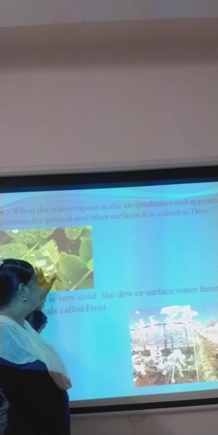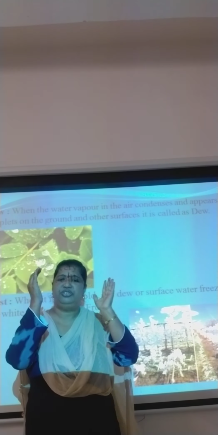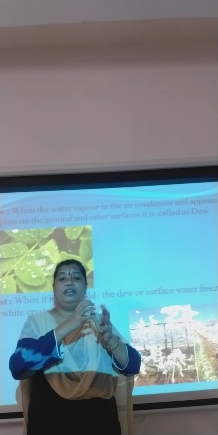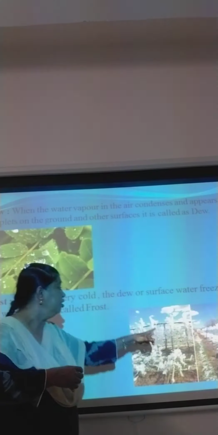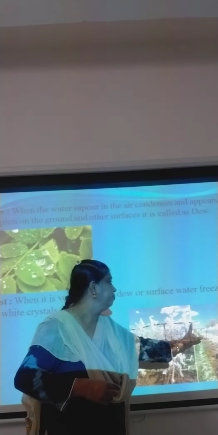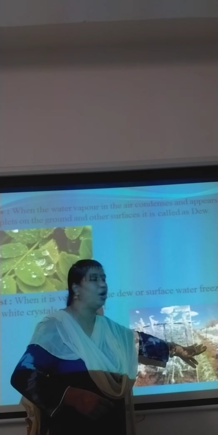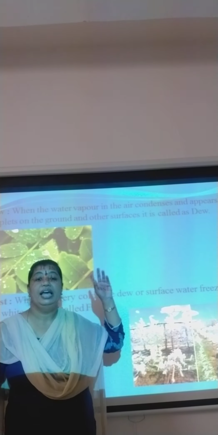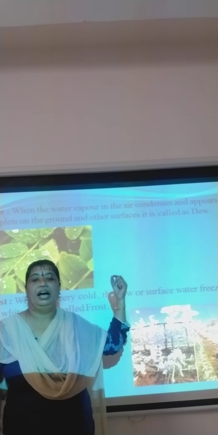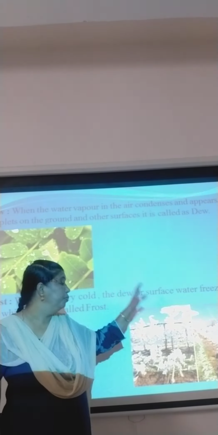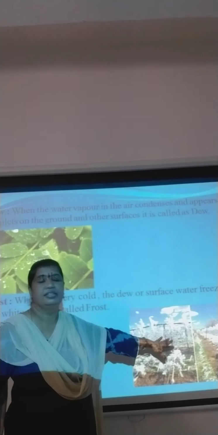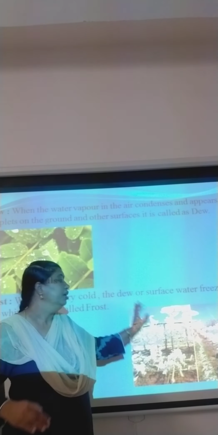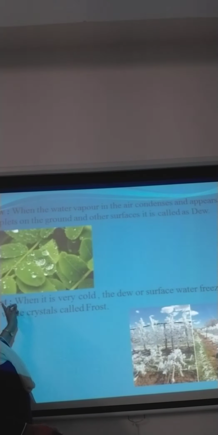Now this dew, what happens? If the temperature is very cool, then this liquid again changes into white crystal form. This is called frost. Generally this happens in very cold countries, like America, Britain, the North Pole, the Netherlands. There the temperature is very low, and you can see the frost.